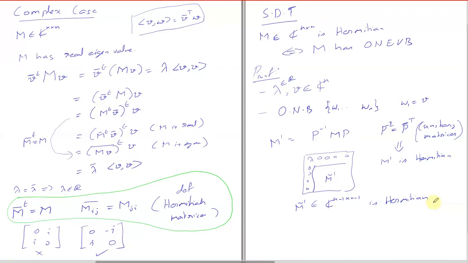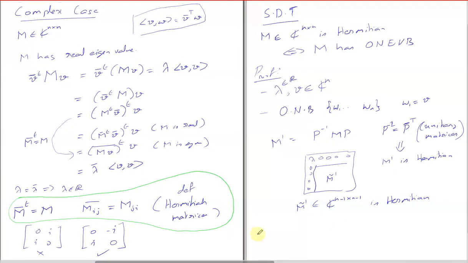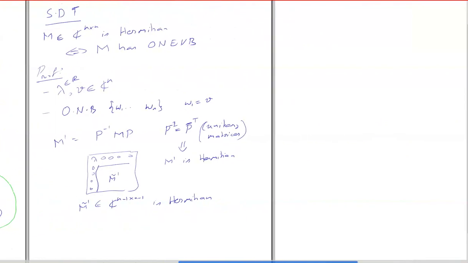Okay, and everybody knows the rest of the proofs? Yes, sir. Mathematical induction. Then by mathematical induction, we have generalized the spectral decomposition theorem to complex vector spaces.